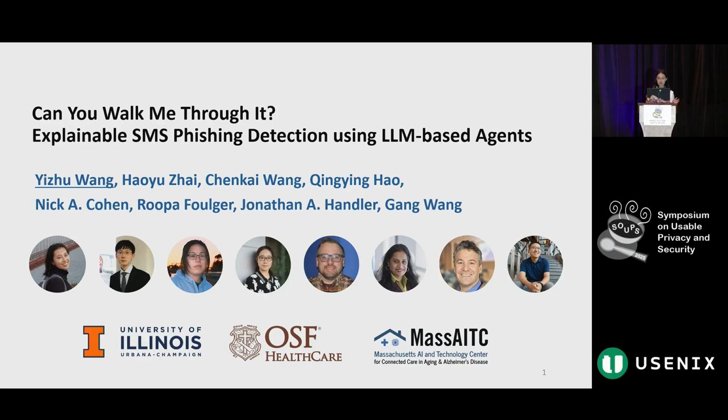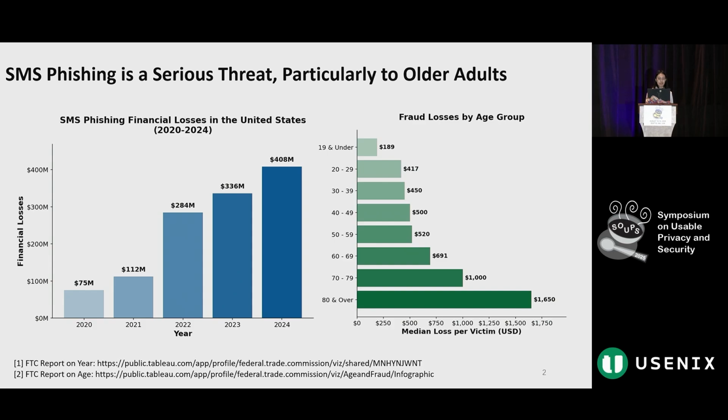Today, I'm excited to share our work on explainable SMS phishing detection using large language model agents. The financial impact of SMS phishing is growing rapidly. According to the US FTC report from 2020 to 2024, losses have increased from $75 million to over $400 million. And older adults are especially vulnerable. They tend to lose more money when targeted. To ensure that our system effectively supports older adults, we intentionally recruited more of them in our study.